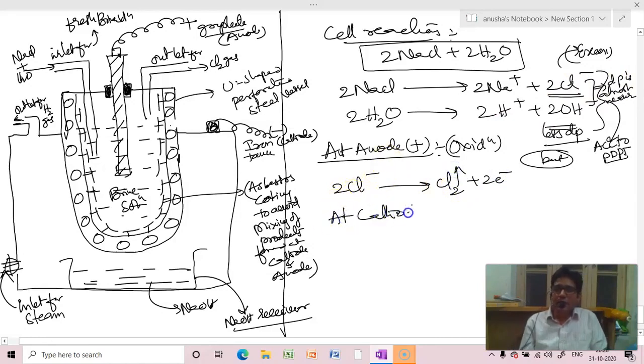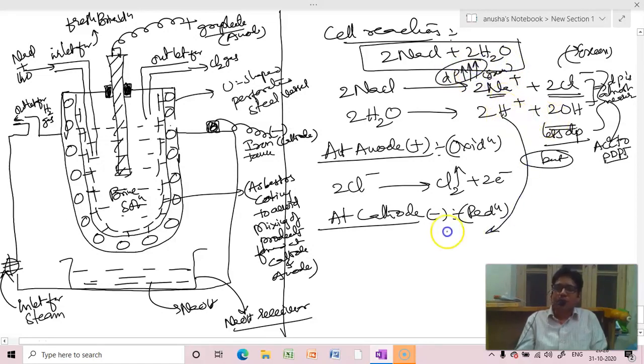Whereas at cathode, in electrolysis, I told in electrochemistry, sodium might be there in excess, but discharge potential is far more than H plus. So H plus undergoes reduction to produce H2.